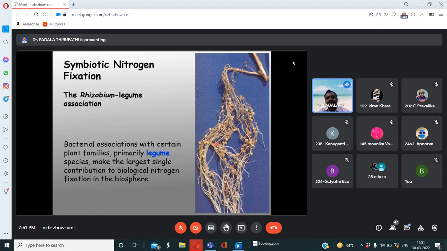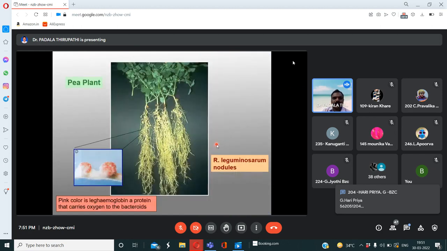Okay, so bacteria are associated with certain plants families, primarily, especially legume plants. And the species make the largest single contribution to biological nitrogen fixation in the biosphere. See here, it is a pea plant, it can sustain or produce number of root nodules with the help of rhizobium legume symbiosis.